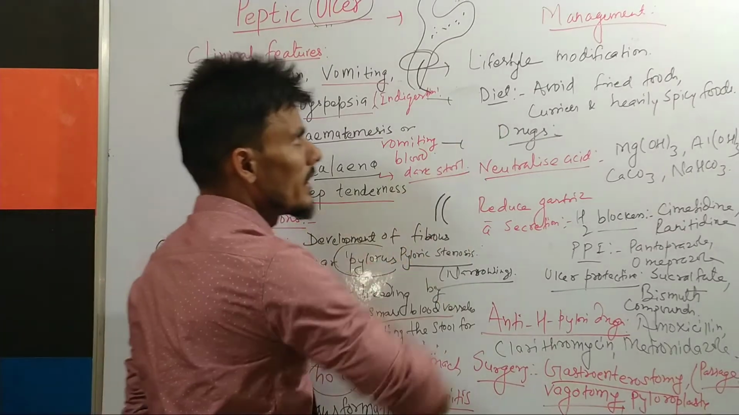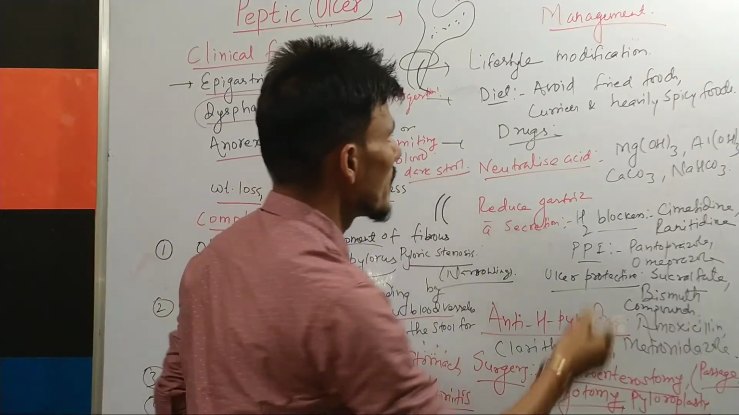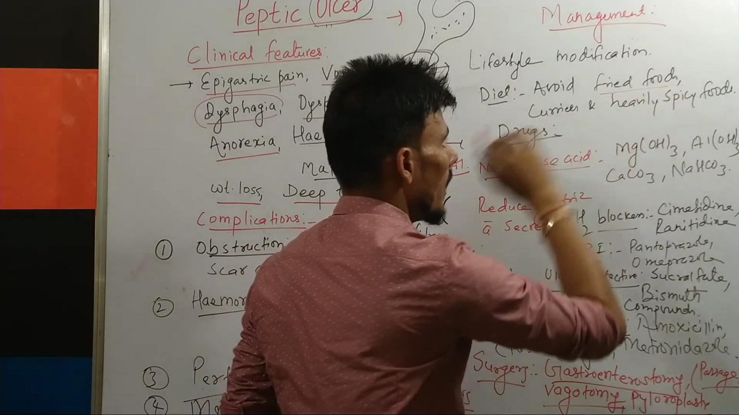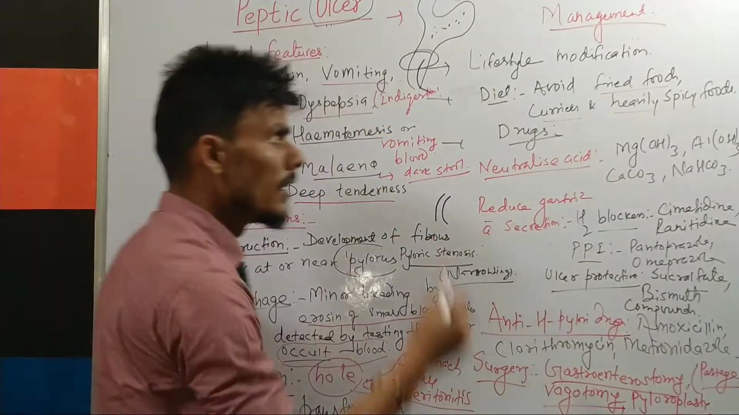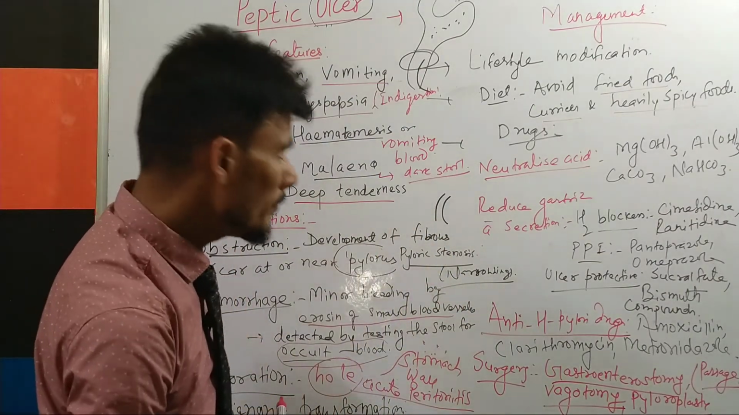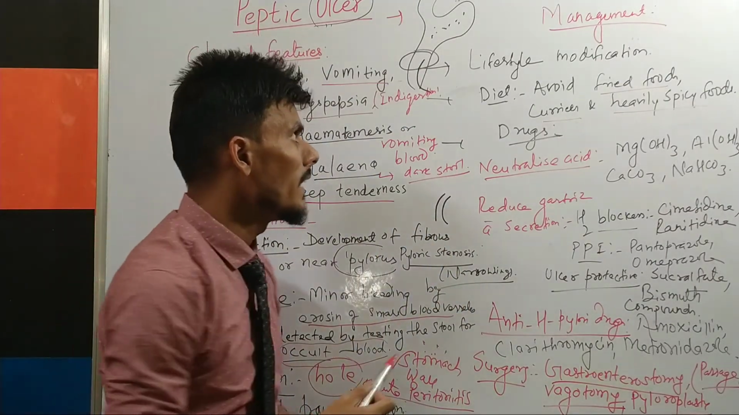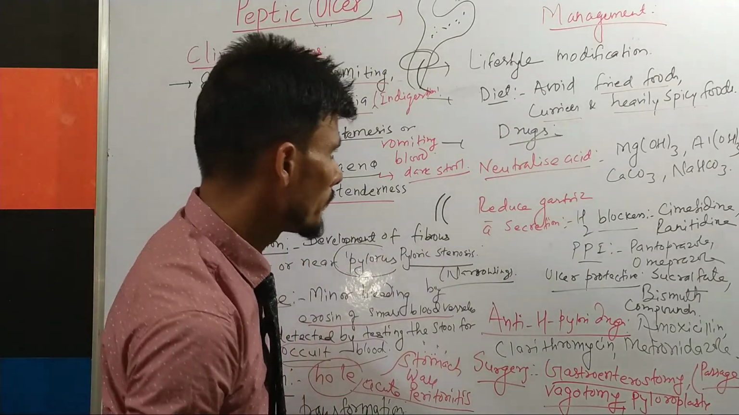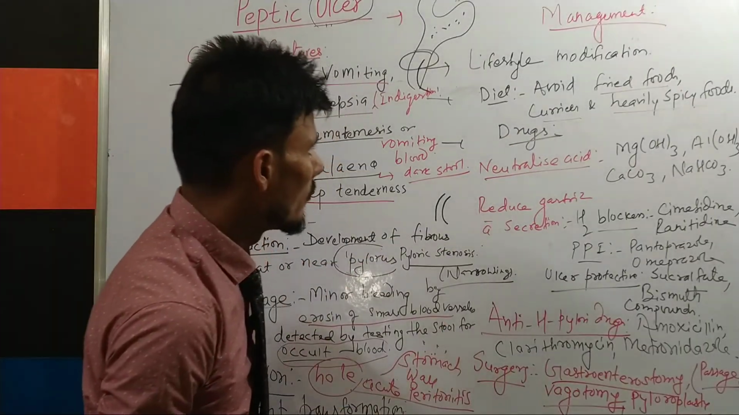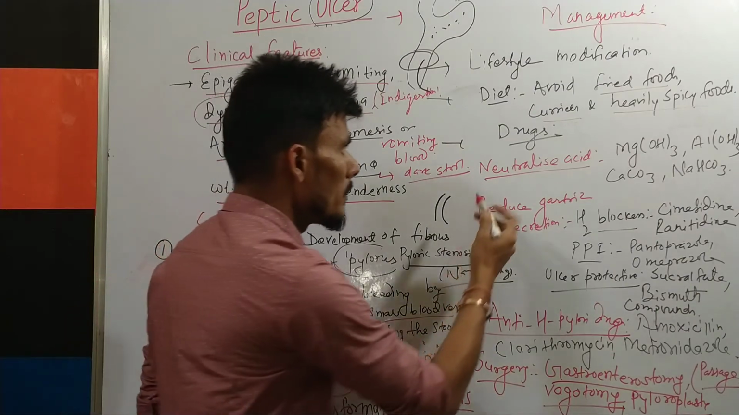After that, talking about the diet, the patients should avoid fried foods and curries and heavily spicy food. They should not take heavily spicy food. And see, the peptic ulcer patient can take milk and egg. Now talking about the drugs, we have to give the drugs.